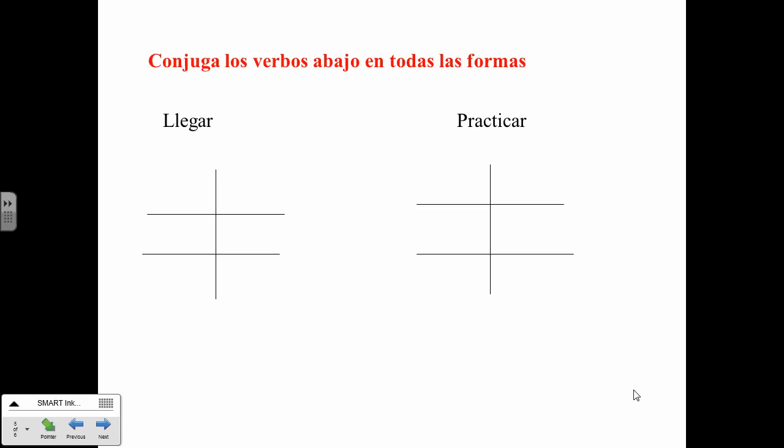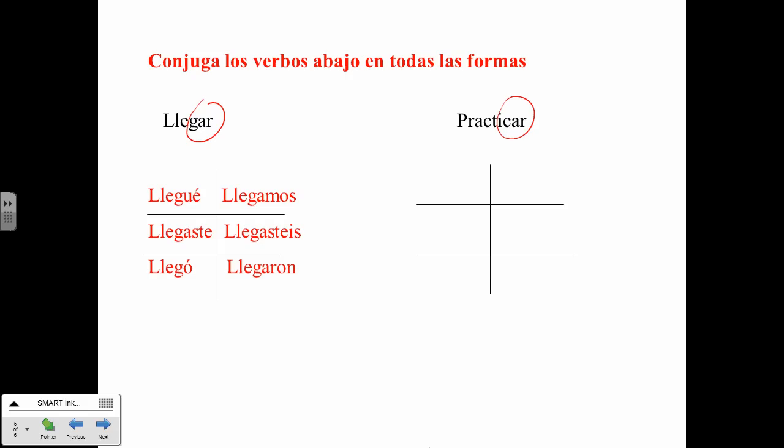Next section. What I would like you to do is write llegar and practicar on your sheets, and I want you to conjugate them in all of the forms. Be careful. Llegar is a gar and practicar is a car. Okay, so you're going to have to change it in the yo form, and then take off the endings and add the é, aste, ó, amos, astes, aron. Okay, so pause it now.